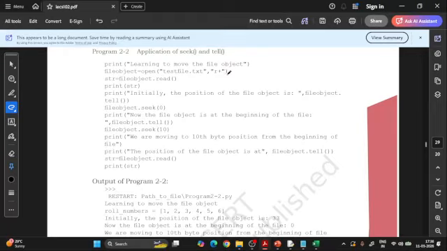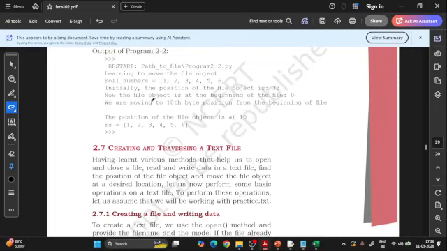R plus means you can write and read together, and then you are going to read it, you are going to print it, then in this way it is going to initialize. Then tell means it is going to give the position. So now you are able to see all the things are there as we have done earlier.